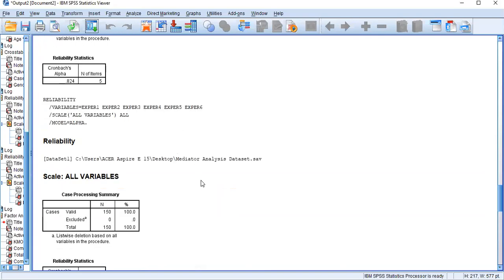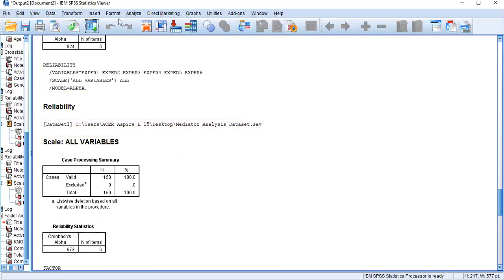Yes. All right. Now, I'm repeating again the reliability test. For the reliability, my first variable is attractiveness. I want to make sure that the 5 items measuring that attractiveness variable are reliable.